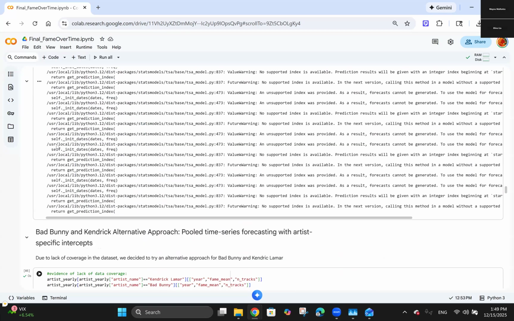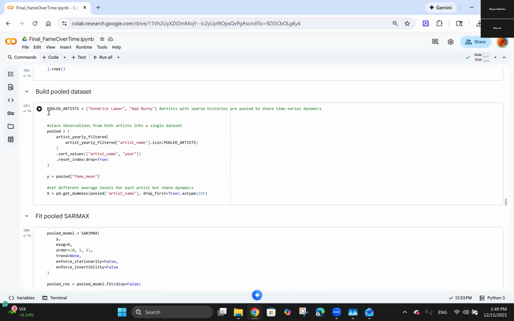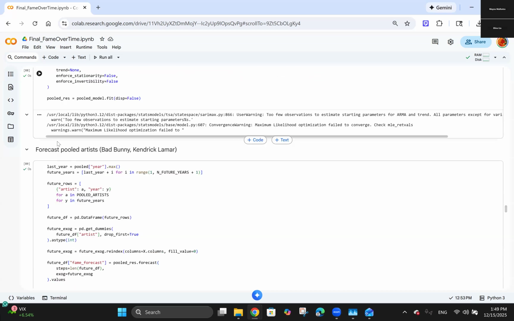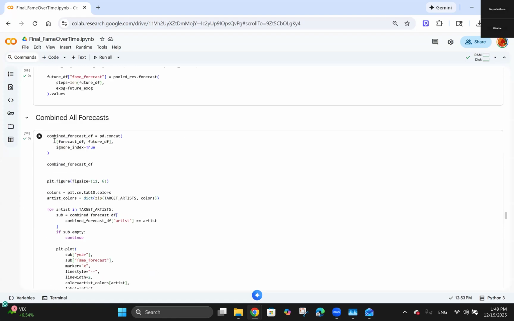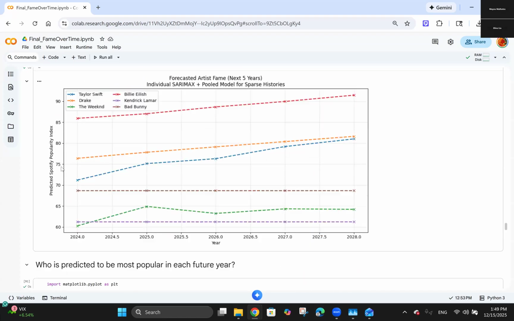And here we have the alternative approach for artists with missing data. We filter them and create a pooled data set so they share the same observations but start from a different average level. As you can see, we set that here with X. We fit that as well, and the combined forecast, we plot that here.